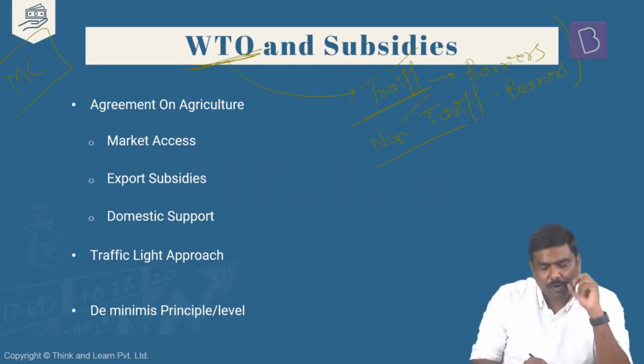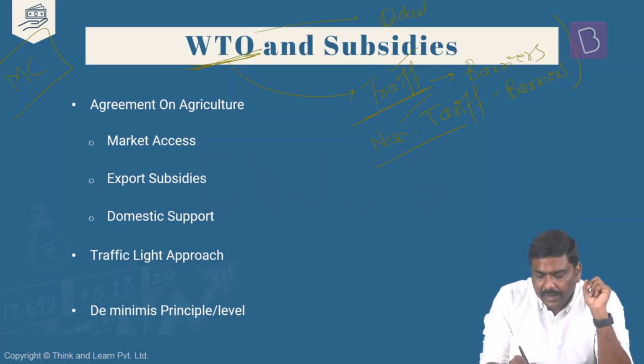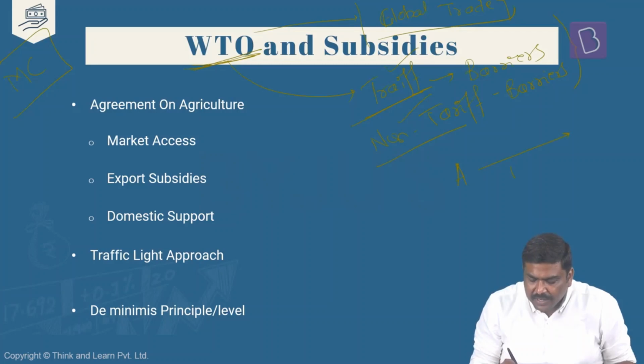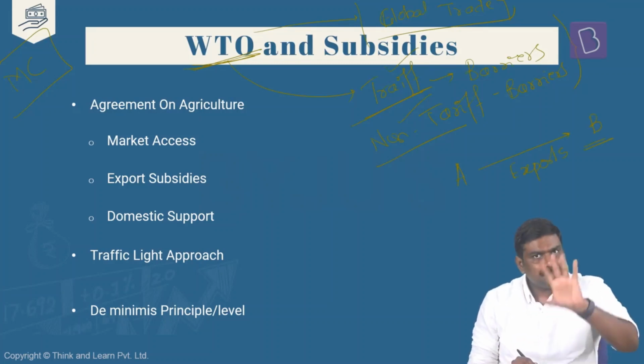Now, what do you mean by tariff as well as non-tariff barriers? One very important objective of WTO is to promote global trade. What do you mean by promotion of global trade? Let's take an example. A is exporting goods to another country B.